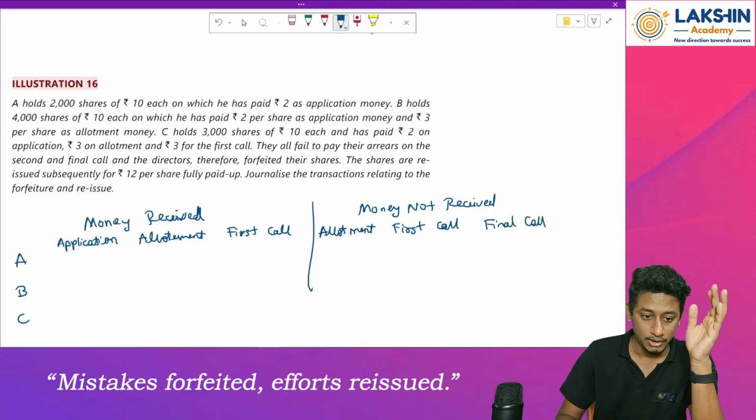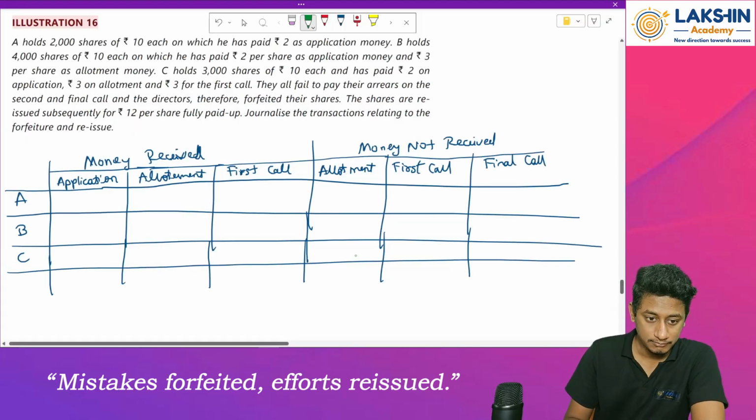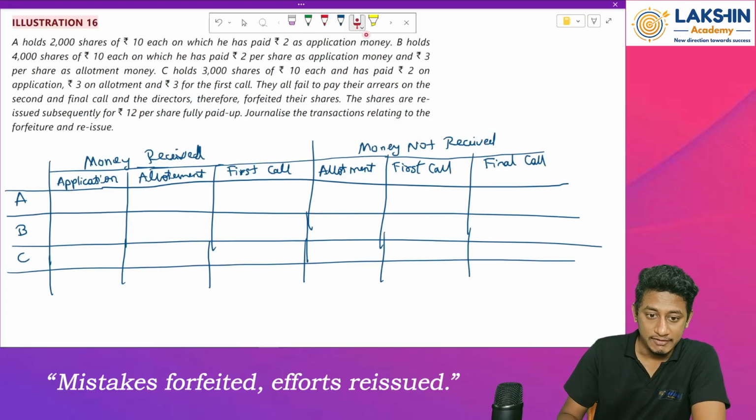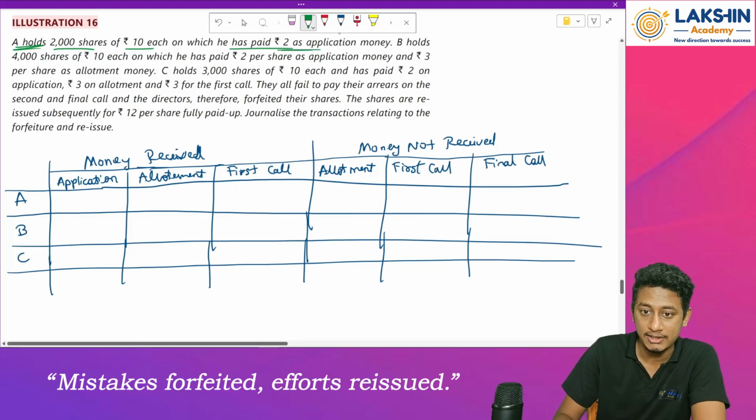Okay. Let's make the table. So let's start with the money received column. On application, how much has Mr. A paid? Mr. A holds 2,000 shares of rupees 10 each, and he has paid how much?